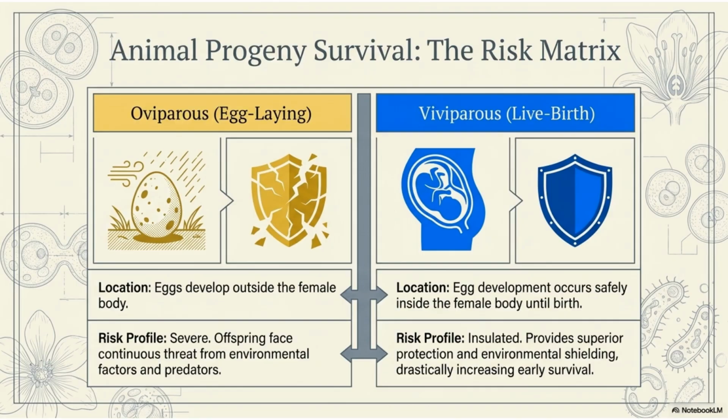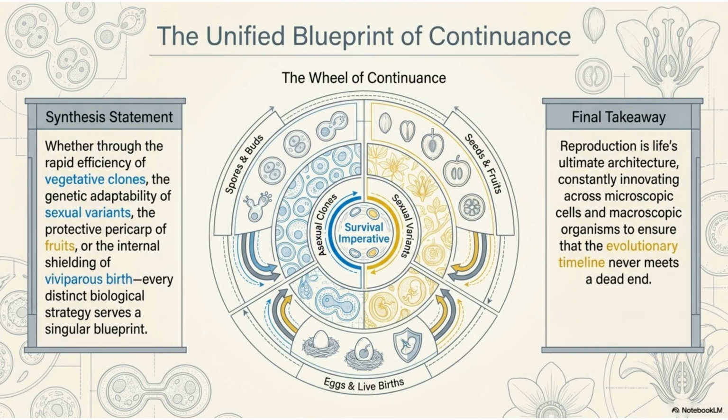Oviparous organisms lay eggs outside the body, exposing offspring to severe risks. Viviparous organisms provide internal protection until live birth, drastically increasing early survival. Reproduction is life's ultimate architecture, constantly innovating across different scales to ensure the evolutionary timeline never meets a dead end. Every strategy serves the singular blueprint of continuance.